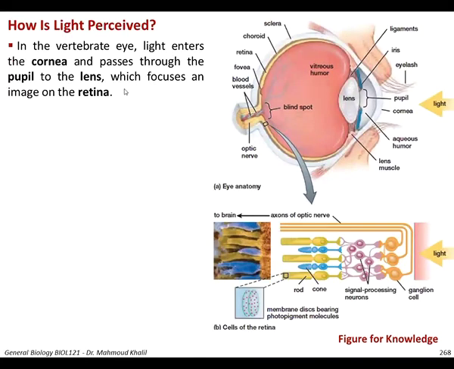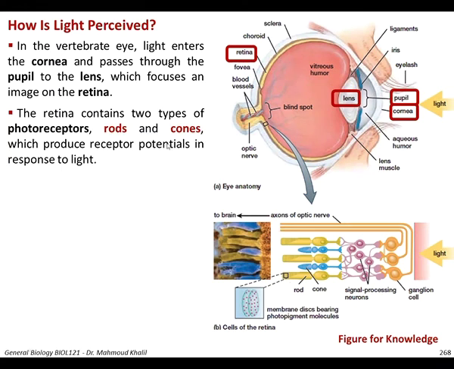How is light perceived? In the vertebrate eye, as well, this figure is for knowledge. In the vertebrate eye, light enters the cornea and then passes through the pupil to the lens, which focuses an image on the retina. So you can see here is the cornea, and then the pupil, and then the lens, and this lens focuses the light entering the eye onto the retina.